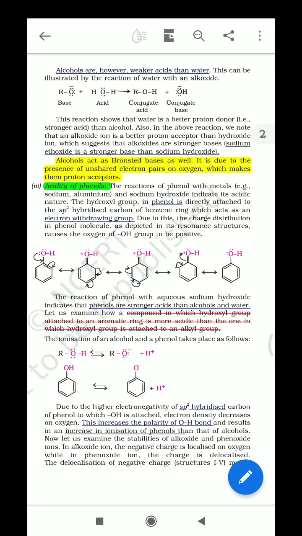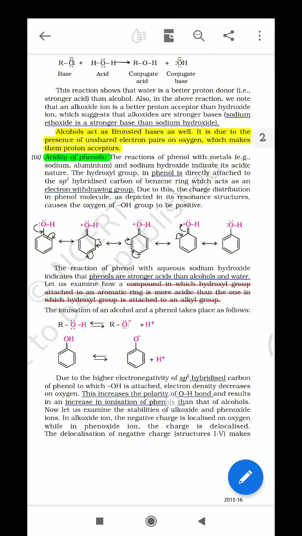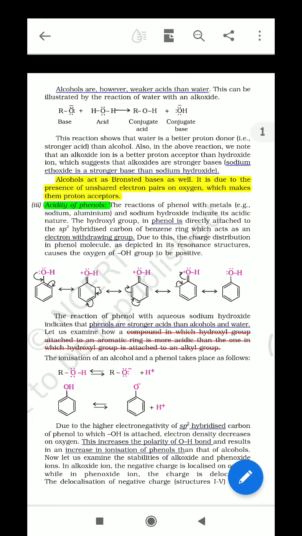And if the electron density increases, it decreases the stability of RO minus, and if the stability of RO minus decreases, that means alcohol is a weaker acid, because OH minus is comparatively more stable than alkoxide. So I hope you understand how you may say that alcohols are weaker acids than water. And if you want to solve assertion-reason questions, these statements are very important.